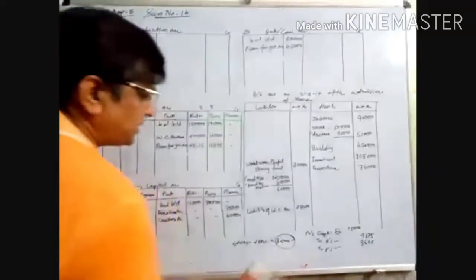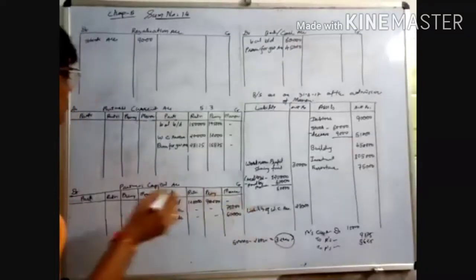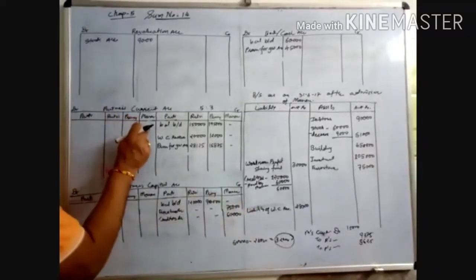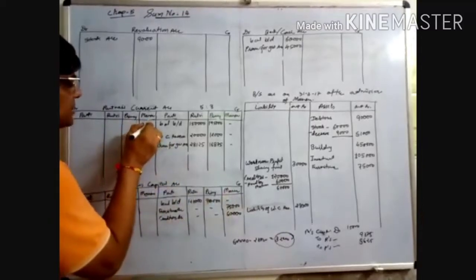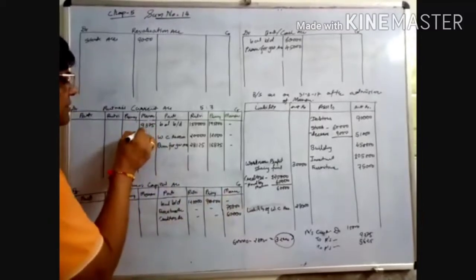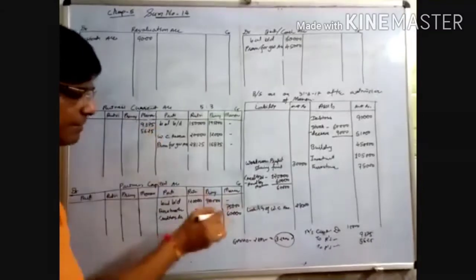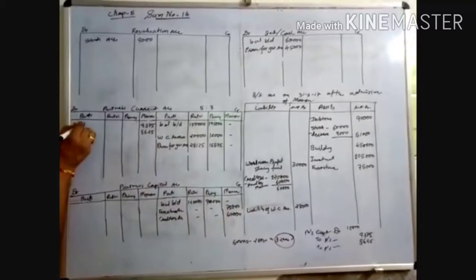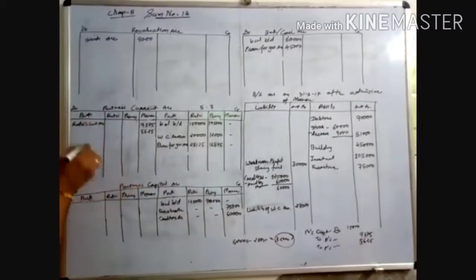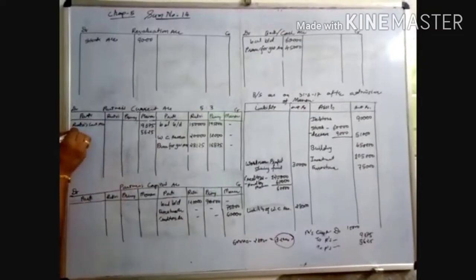Now the entry is just posting. Manan's current account debit side, opposite names are there. Amount is 9,375 and 5,625, and the opposite names are Rutvi's current account and Prince's current account.